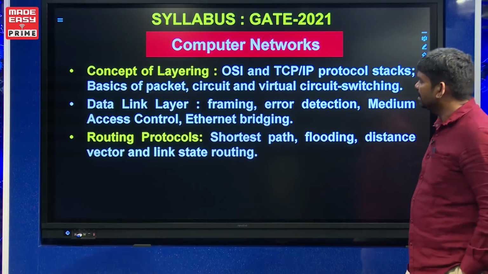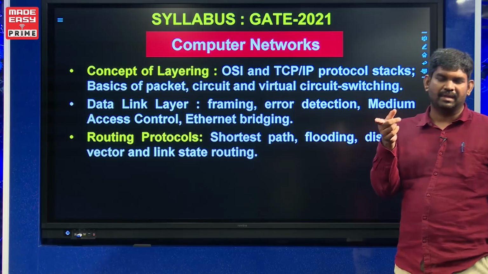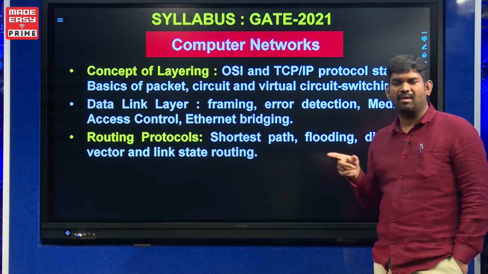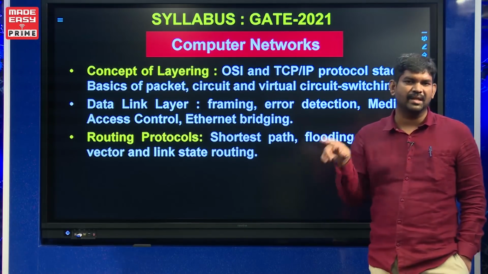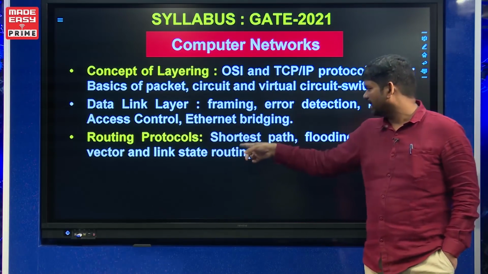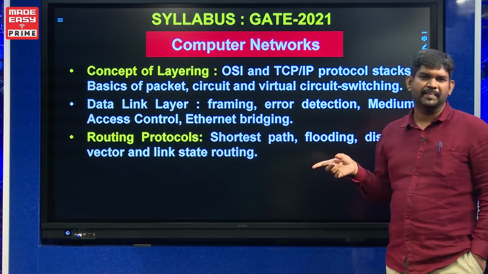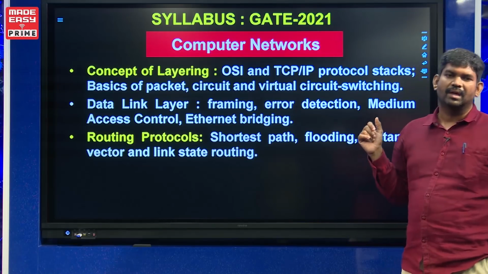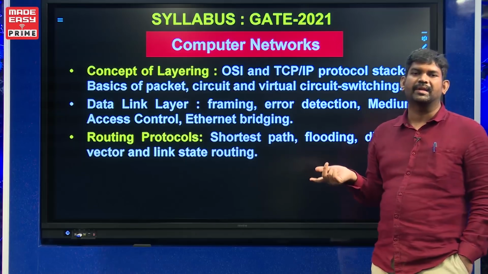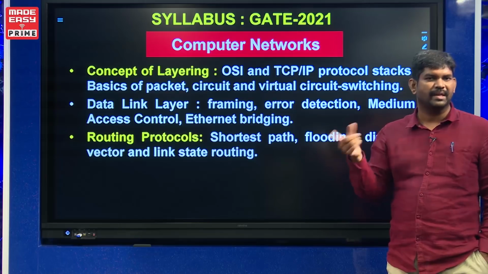Now, you see the routing protocols. If you want to send data from that LAN to the internet, there will be a device called a WAN device, a wide area network device, or a router. All functionalities of the network layer will be done by this device called a router. So here they have placed some routing protocols. Obviously, these were all there in the previous syllabus, but here, along with distance vector and link state routing and flooding, we have to learn their protocols also, like RIP and OSPF, because they are giving questions from that.